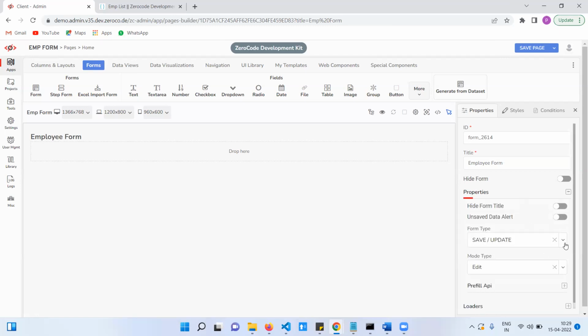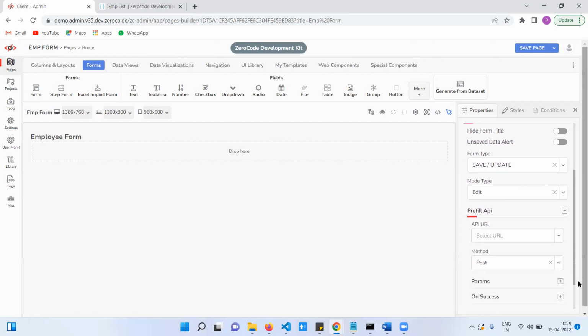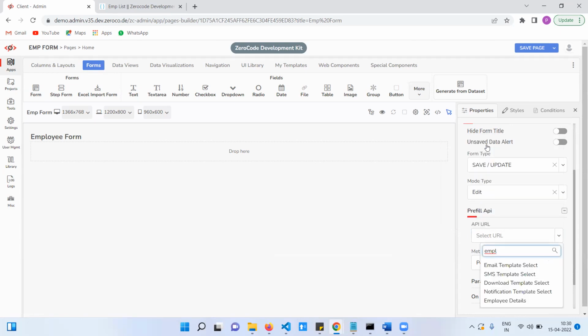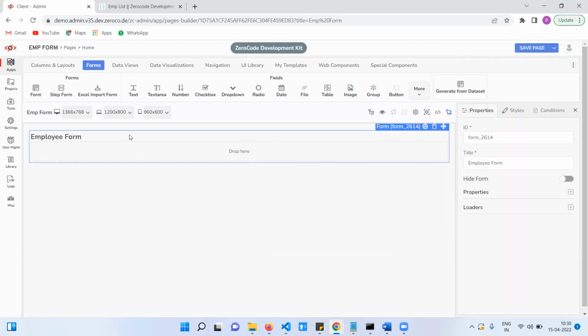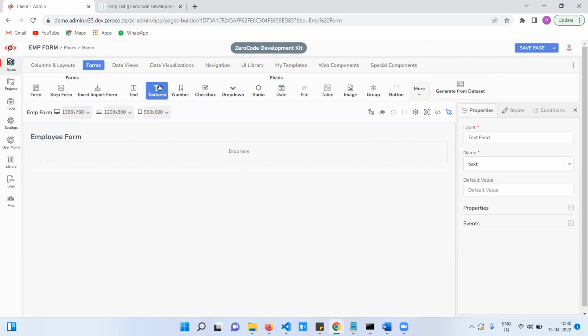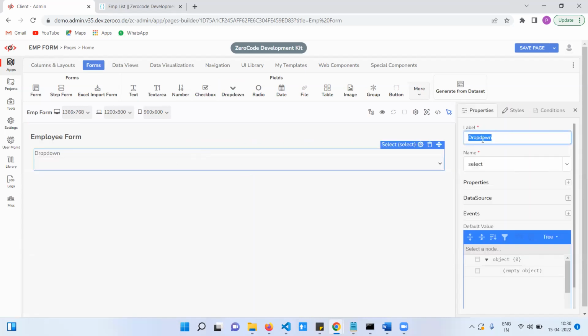In the properties, we have pre-fill API, which means it will fetch single employee details. Okay. Employee. So we have employee details. Save page. Okay. Now start the fields. First one is the drop down, right? This is the department.